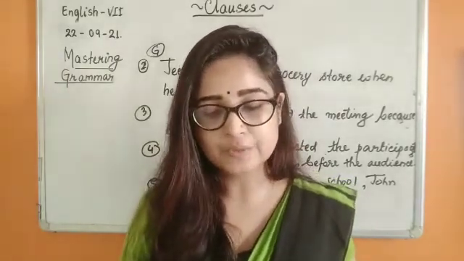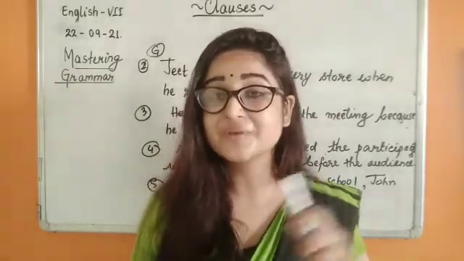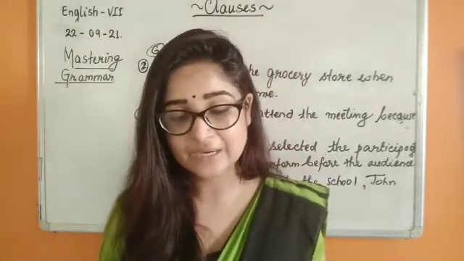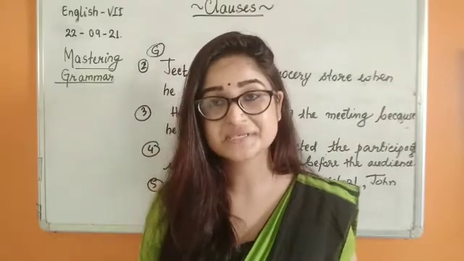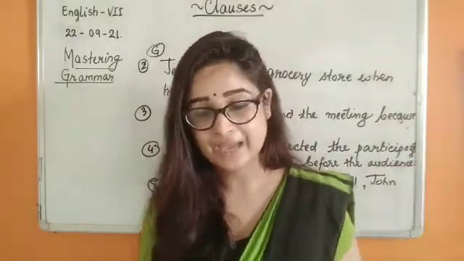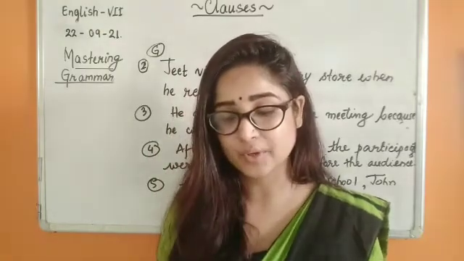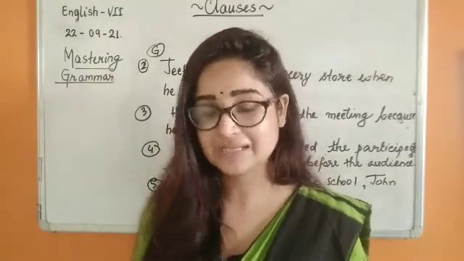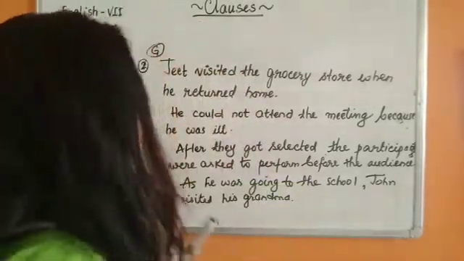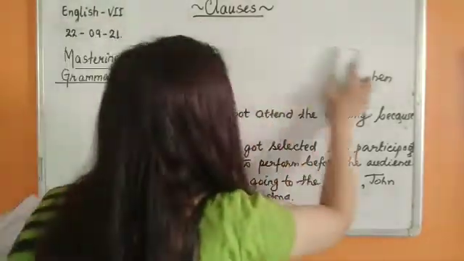He showed the house where he was born. So where he was born, here it's what? Adjective clause. And in the second one, the boy sleeps where he wants. So it is actually telling us about sleeping and it is not describing the boy. So this way we can identify. Now let's do this last exercise, then we will be moving ahead with simple, complex and compound sentences.